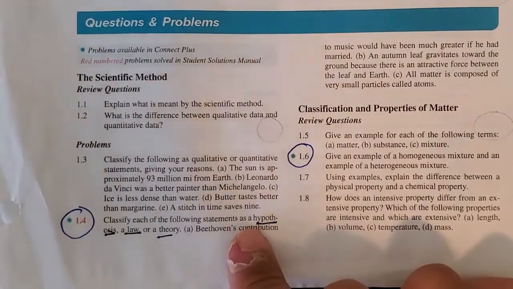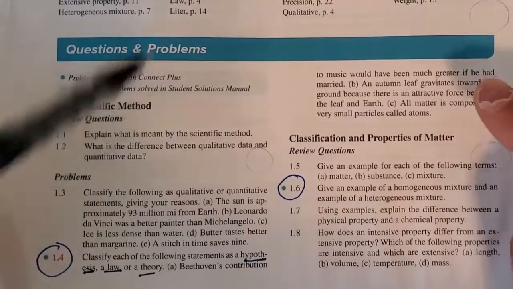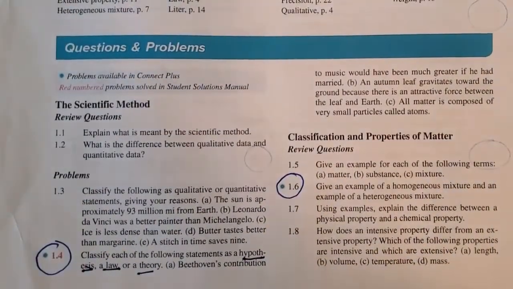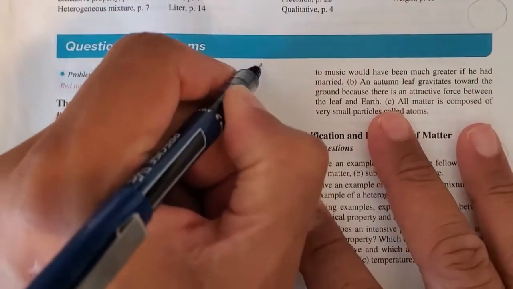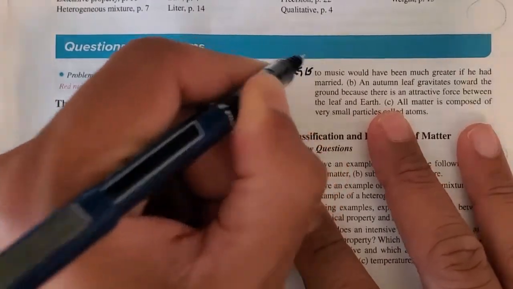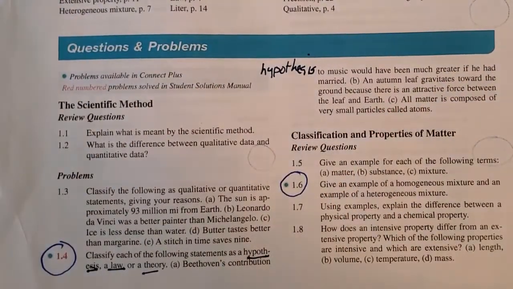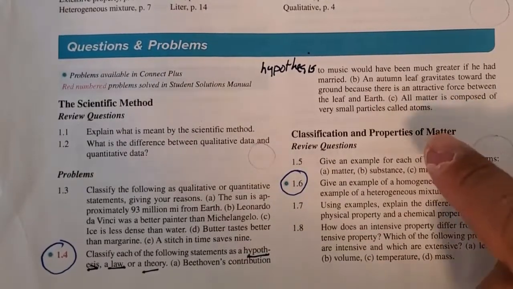So going over this problem here, classify each of the following statements as hypothesis, theory, or law. Our first one here, part A, Beethoven's contribution to music would have been greater if he had married. Probably that's a hypothesis in the sense that we really don't know. We can test it if we can in the lab, or I don't know how you will test that, but that statement is a hypothesis. We don't know if it's true and we don't know if it's false.